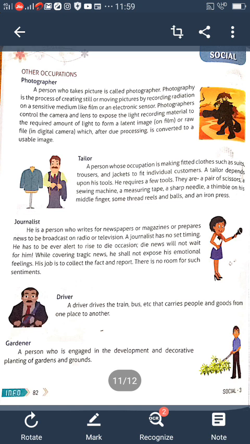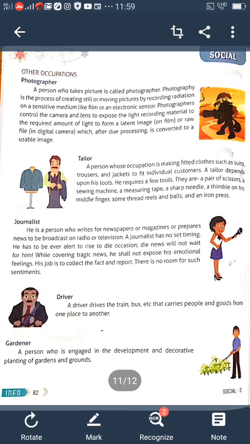A journalist is a person who writes for newspapers or magazines and prepares the news to be broadcast on radio or television. A journalist has no fixed timing. He has to be alert to the day's occasions. The day's news will not wait for him. While covering tragic news he shall not expose his emotional feelings. His job is to collect the facts and report. There is no room for such sentiments.